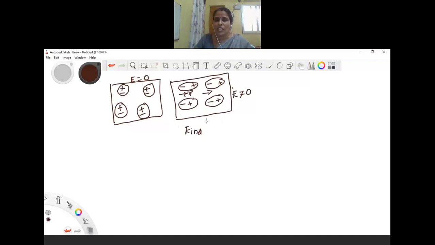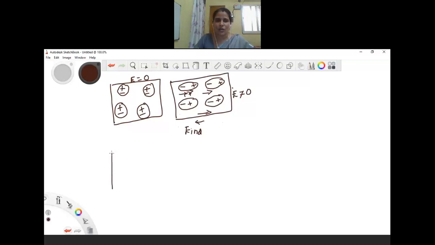If you assume this is the direction of the original electric field, the direction of the induced electric field will be in the opposite direction.